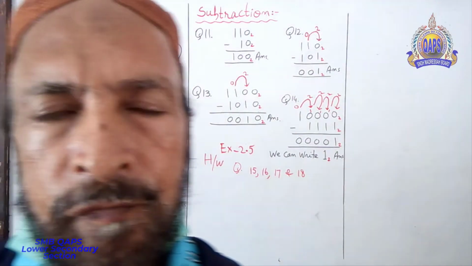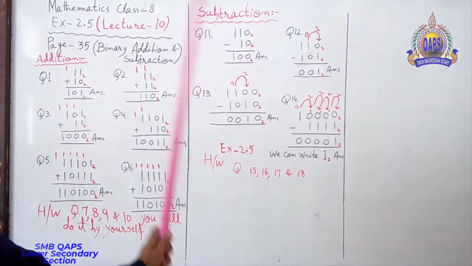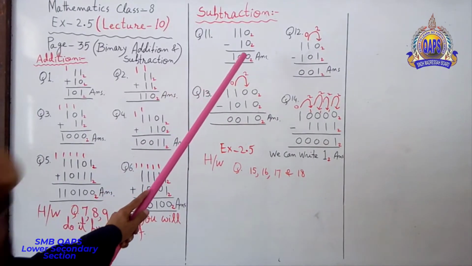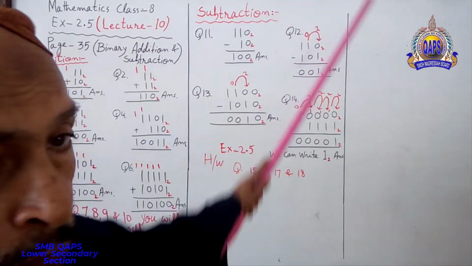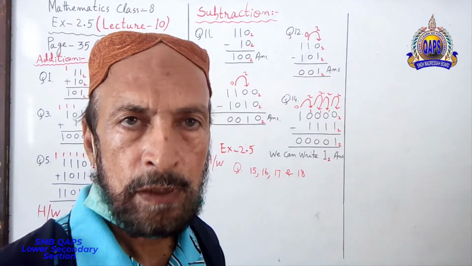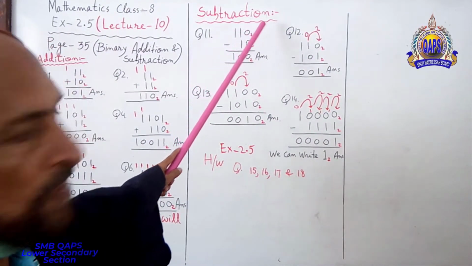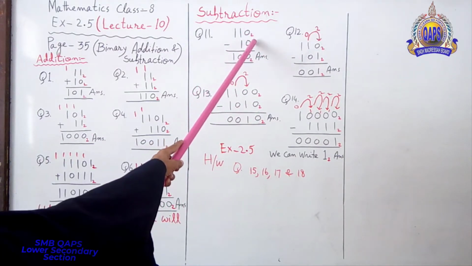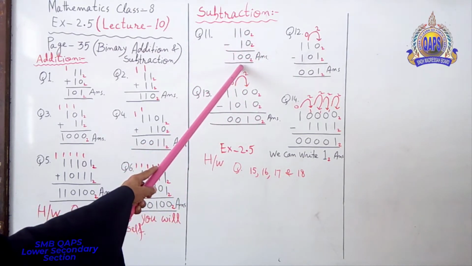Subtraction of binary numbers base power 2. This is question number 11. First of all, look at the board. Look at question number 11, question number 12, and look at my arrow. First of all, concentrate on all these things. Alright? Should I start? Okay. 110 minus 10. 0 minus 0, 0. 1 minus 1, 0.